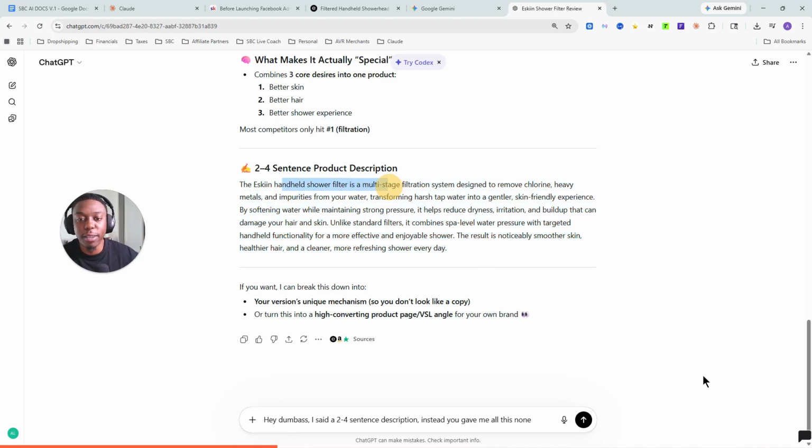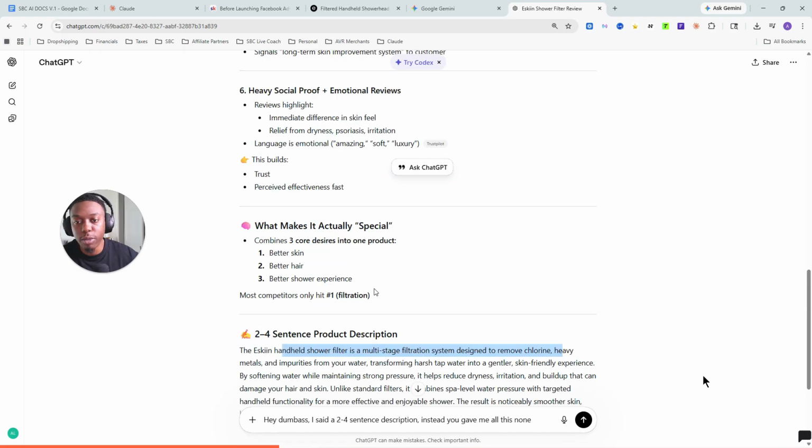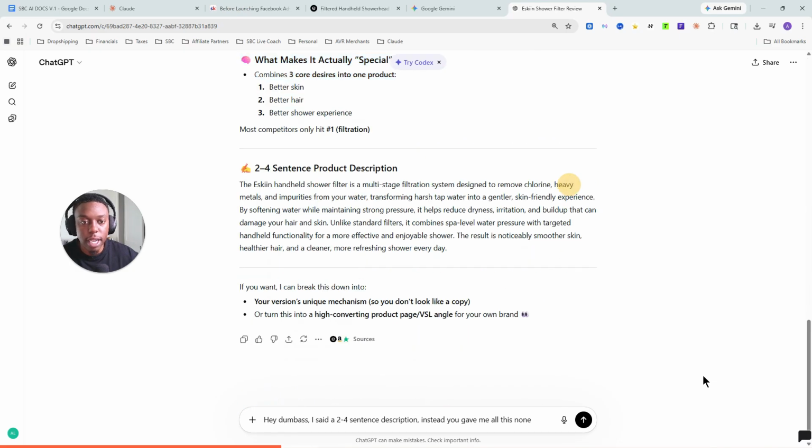So: handheld shower filter and multi-stage filtration system designed to remove chlorine, heavy metals, and impurities from your water, transforming harsh tap water into a gentle, skin-friendly experience. It softens water while maintaining strong pressure. I didn't want all the nonsense, but fine, whatever. Okay. I only want the description. I didn't need the entire breakdown above.